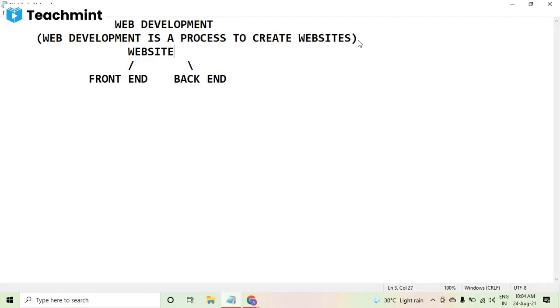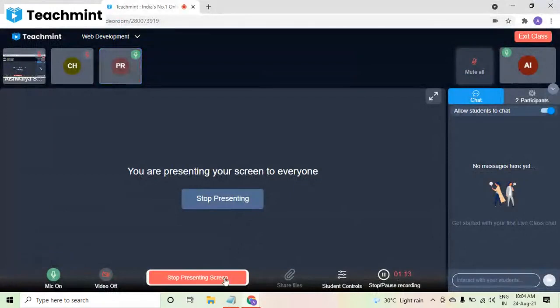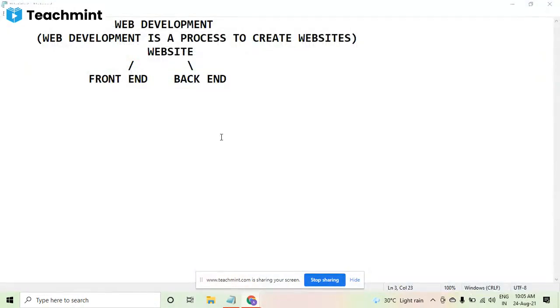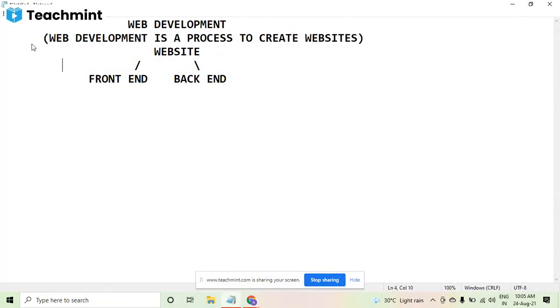Ma'am, the screen is not visible. Tanzay, is the screen visible to you? Yes, ma'am. Okay, so Praveen, please check. There must be some network issue, because on the notepad I am typing, you should see a white screen. Praveen, is the screen visible to you now? No, ma'am.